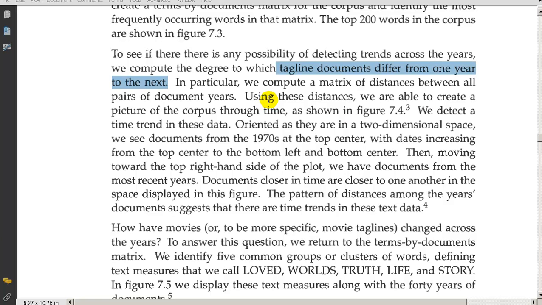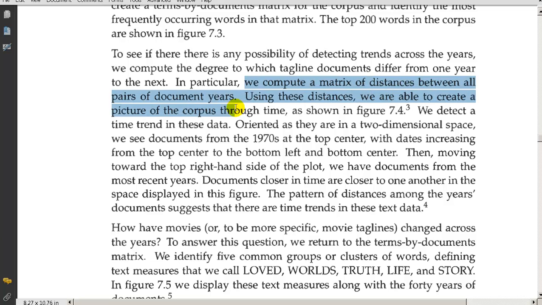And he says we're going to compute a matrix of distances between all pairs of document years. So that's not so clear. First of all, what does he mean by distance between documents? You should have probably no idea of what we mean. We have a document for each year. We said we have 40 documents which contain the words for each of the years.